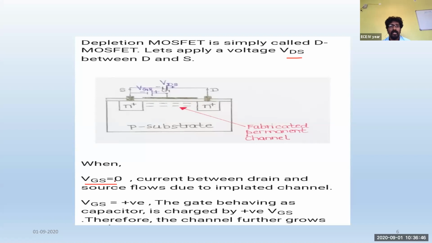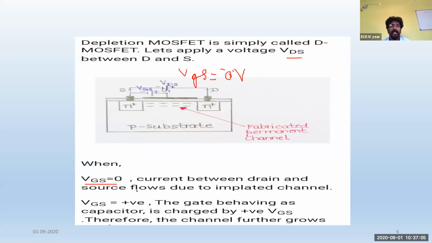So even though VGS is not present, even if VGS is equal to 0 volts, the channel is present. That means that the charge carriers can easily move from one terminal to another terminal.